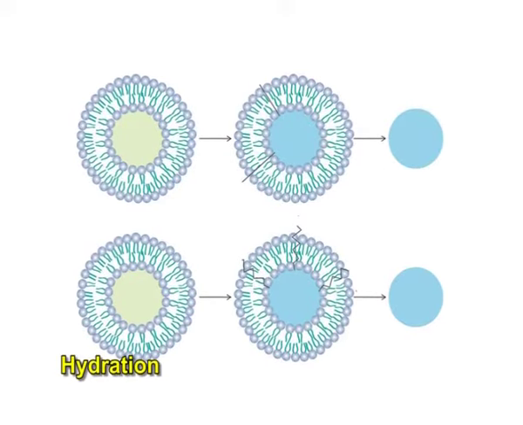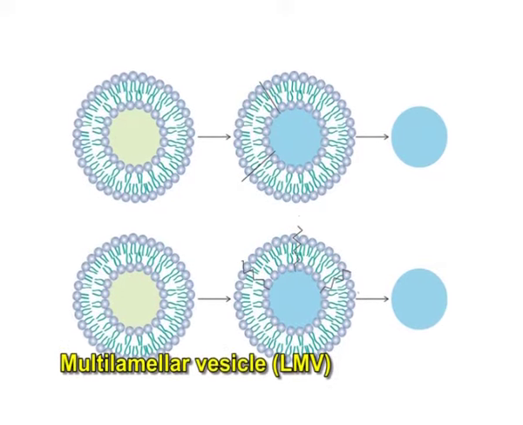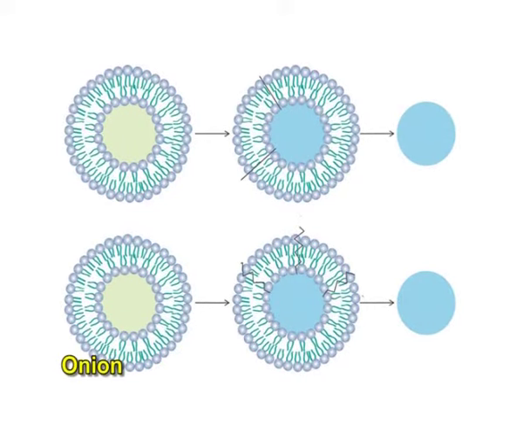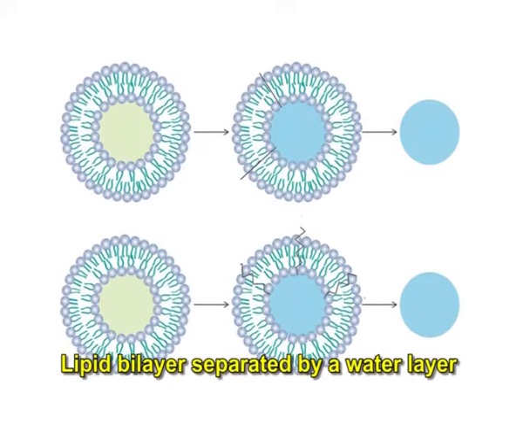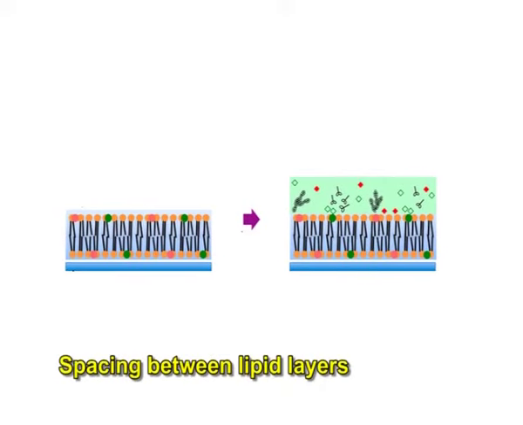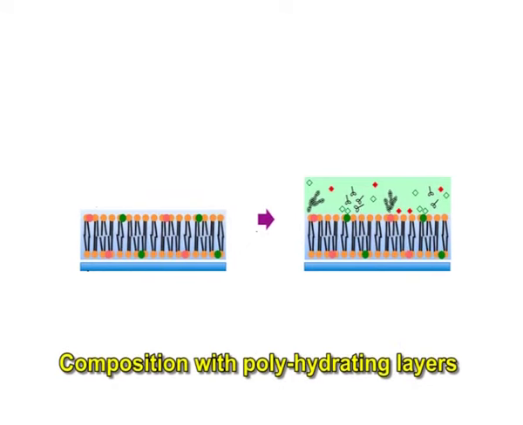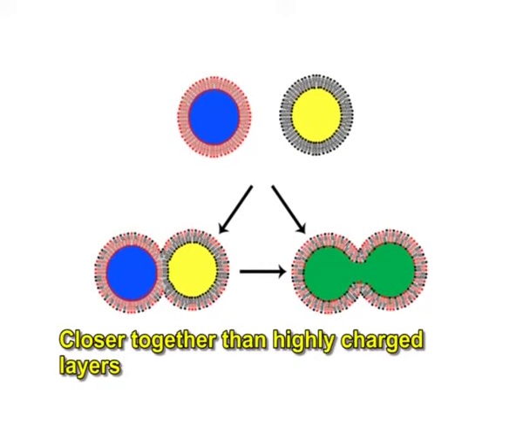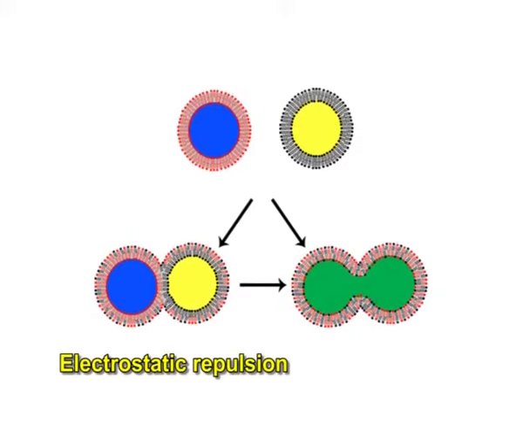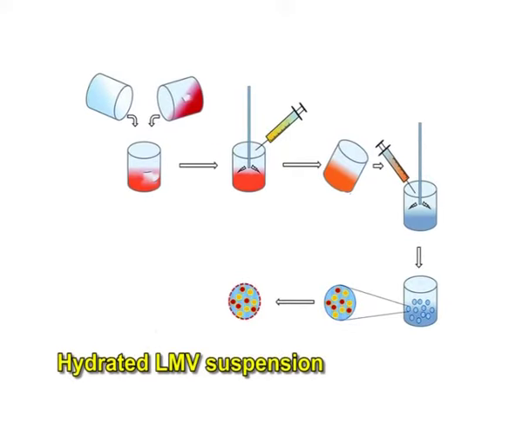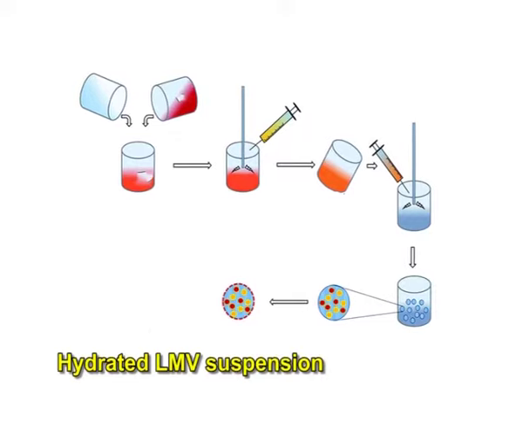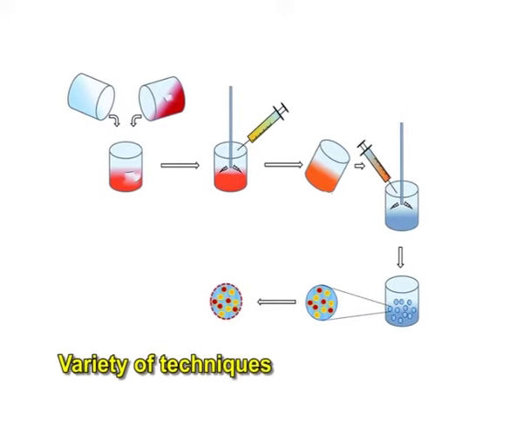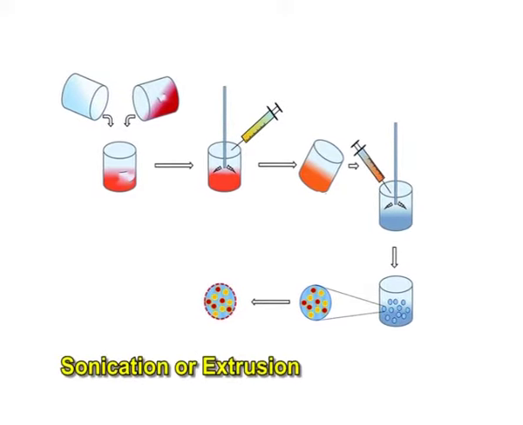The product of hydration is a large multilamellar vesicle, LMV, analogous in structure to an onion, with each lipid bilayer separated by a water layer. The spacing between lipid layers is dictated by composition, with polyhydrating layers being closer together than highly charged layers, which separate based on electrostatic repulsion. Once a stable hydrated LMV suspension has been produced, the particles can be downsized by a variety of techniques including sonication or extrusion.